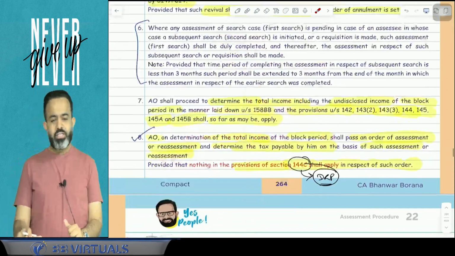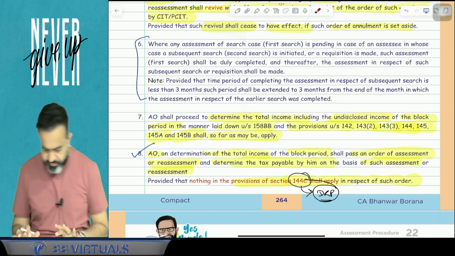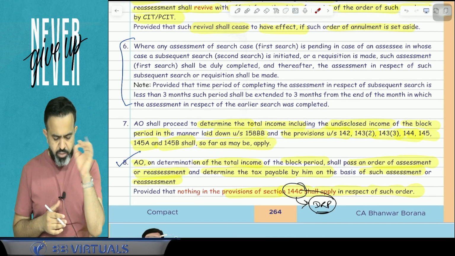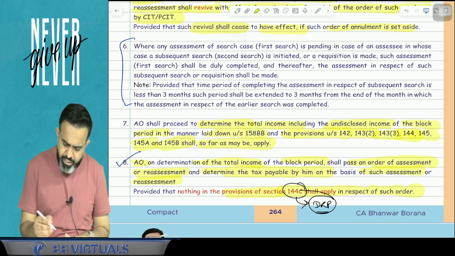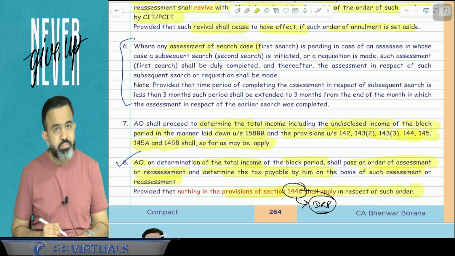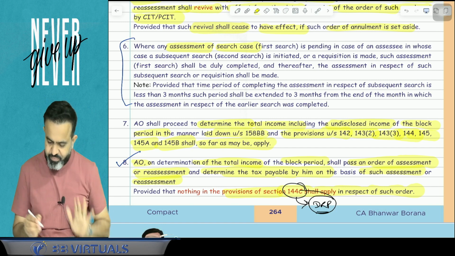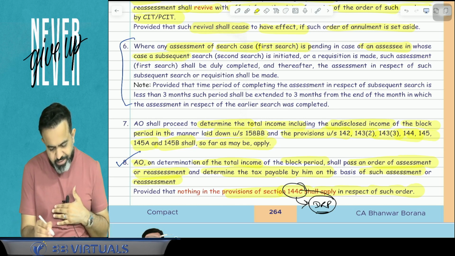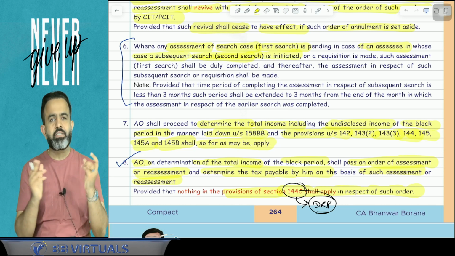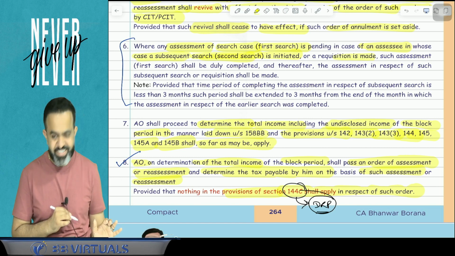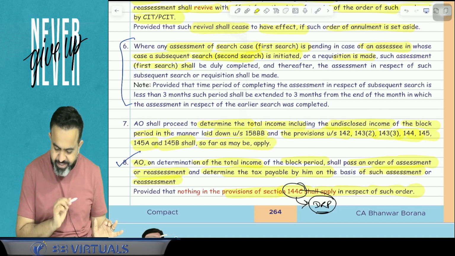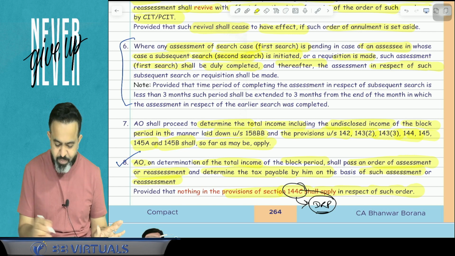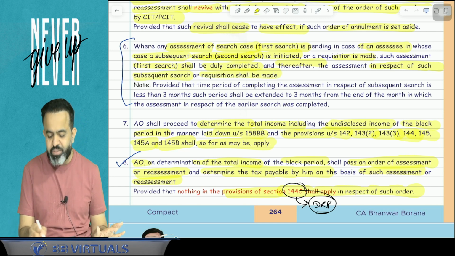Yes. Now one more point. This is the last point, point number 6, that we have pending. Let's read point number 6. What does point number 6 say? Point number 6 says that where any assessment of the search case, that is the first search, that is the raid, is pending in the case of an assessee in whose case a subsequent search, a second search, is initiated or requisition is made, such assessment of the first search shall be duly completed and thereafter the assessment in respect of such subsequent search or requisition shall be made.